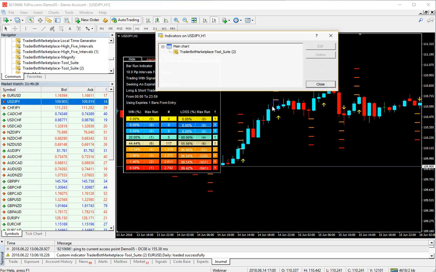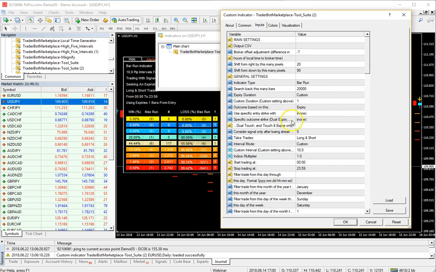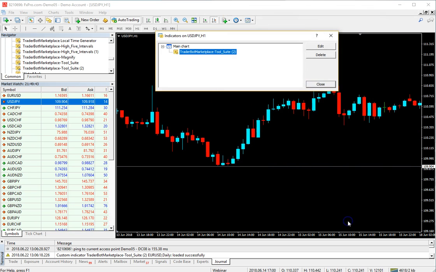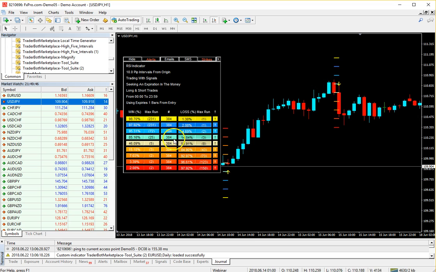Let's check another indicator. And to reset it, all you need to do is type -1 right there, and it'll take every single trade. But instead of using bar run, we're just going to try the RSI. Just regular standard RSI. It has 384 signals and a 46% win rate.